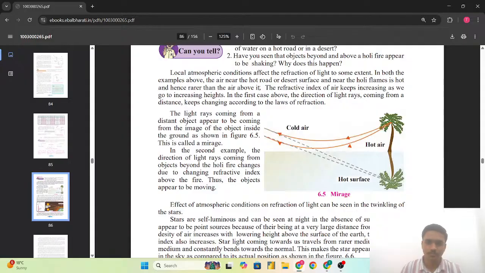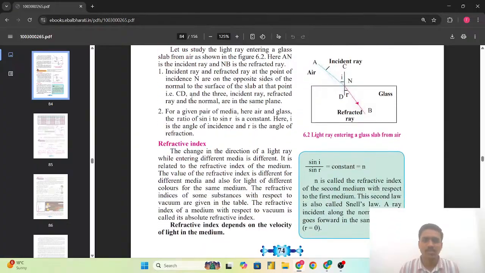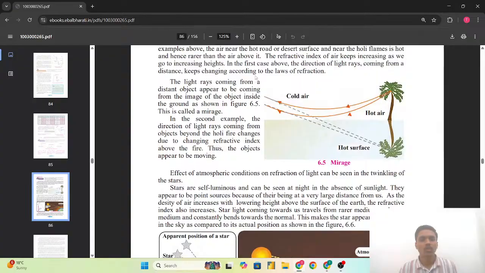The laws of refraction, as we have seen above, are that the incident ray, the refracted ray, and the normal at the point of incidence lie in the same plane, and for a given pair of media, such as glass and air, the ratio of sin i to sin r is equal to a constant. That is also called Snell's law. We have seen this. So the light rays coming from a distant object appear to be coming from the image of the point object inside the ground, as shown in figure 6.5. This is called a mirage.